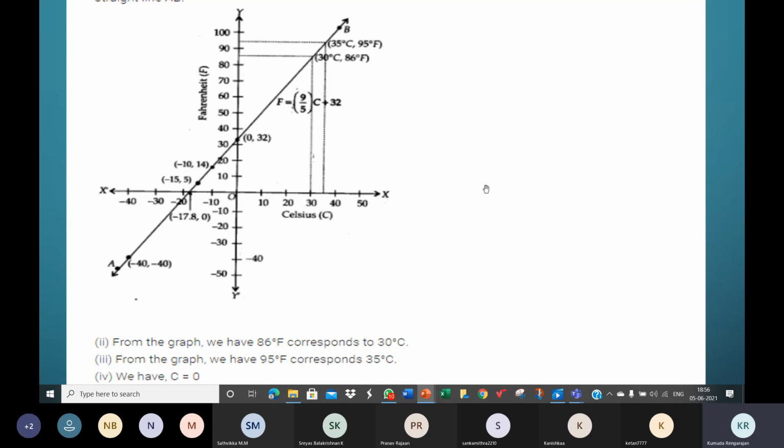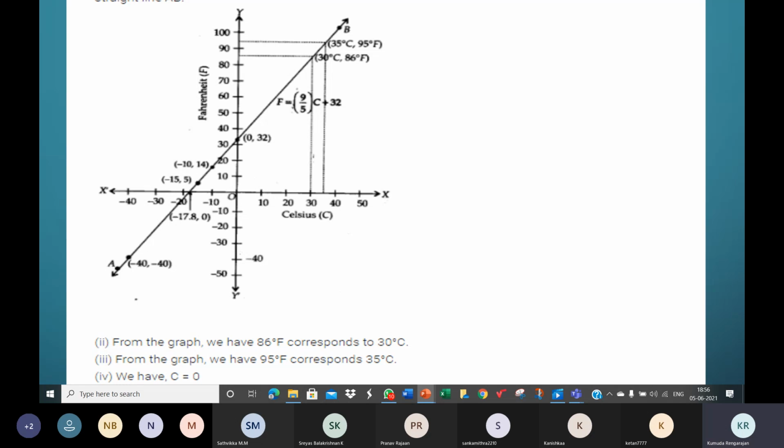You can also use X. In place of F and C, you can also use X. X is equal to 9 by 5 X plus 32. Both are equal, right? C is equal to F. So you can replace both with X and find the value of X. Or, since both Fahrenheit and Celsius temperature must be equal at some point, you can also solve the way we have done.